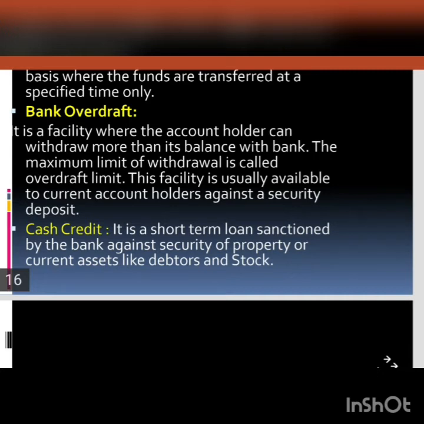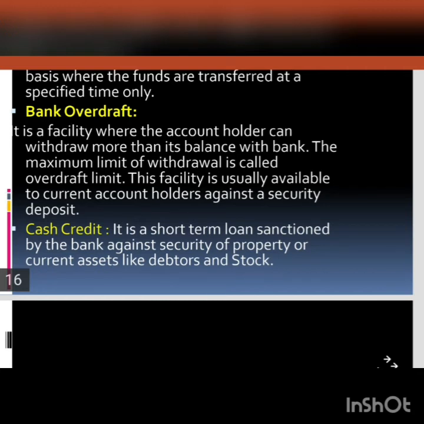This facility is provided to those consumers who have some kind of security in the bank, such as fixed deposits or other securities, on the basis of which the bank allows the depositor to withdraw money as a short-term credit of over-withdrawal of balance.